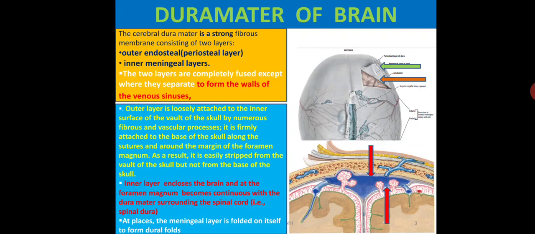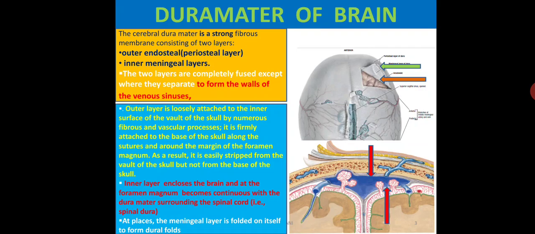This outer layer is the dura mater of the brain, and the dura is sensitive to pain, especially where it is related to the dural venous sinuses and meningeal arteries. For example, many headaches are dural in origin.